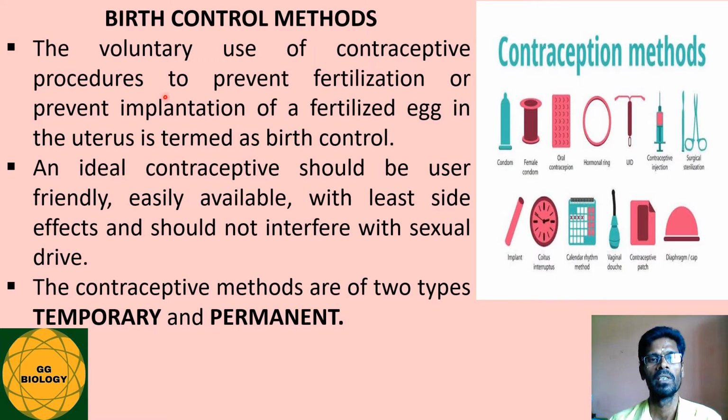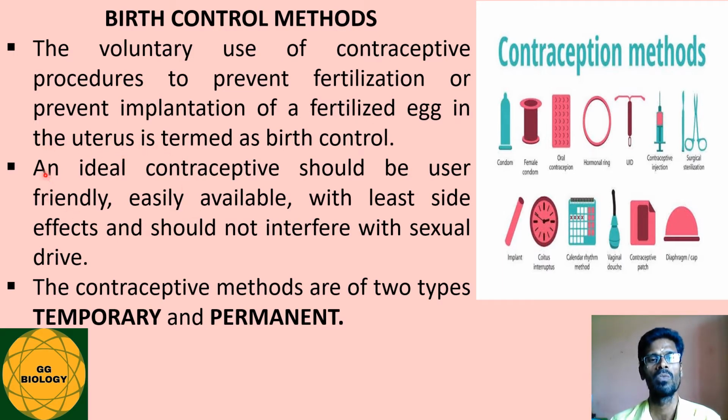So to overcome this problem of population explosion, birth control is the only available solution. The birth control methods do two important actions, namely to prevent fertilization, and the second one is to prevent implantation of a fertilized egg in the uterus. Thus birth control can be defined as the voluntary use of contraceptive procedures to prevent fertilization or prevent implantation of a fertilized egg in the uterus.